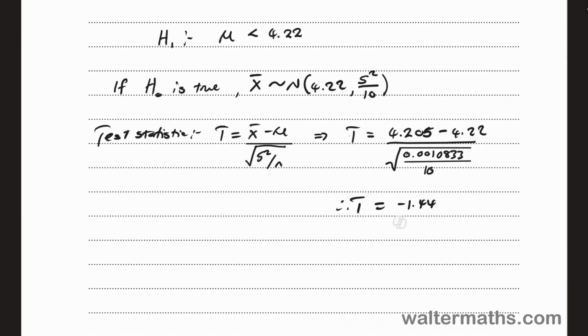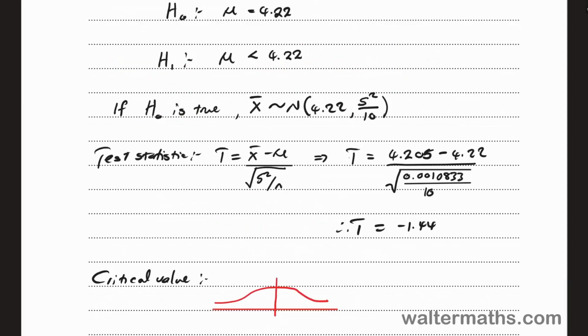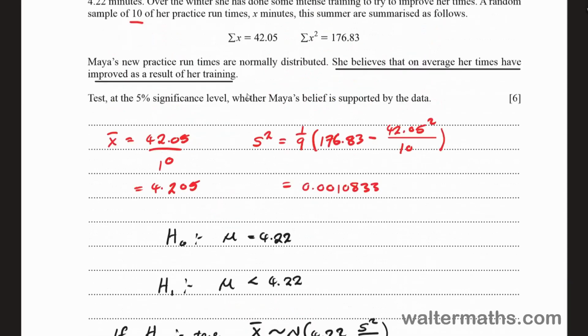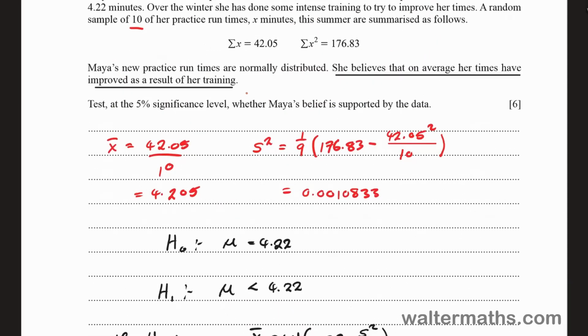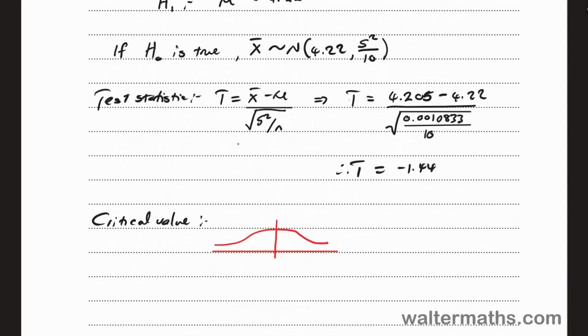All right, so next we need to find the critical value. For the critical value, let us consider that this is a lower tail test, considering that mu is less than 4.22. So it's a lower tail test at 5% significance level, so I'm going to do everything in the lower tail.